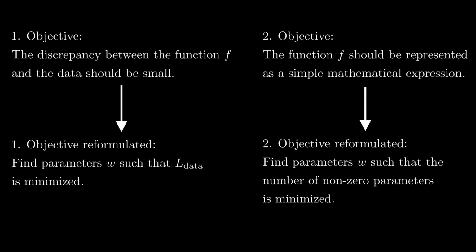This means that we can reformulate our second objective. We want to find parameters w such that the counting function lcount is minimized. Finally, we have formulated both our objectives in a mathematically sound language. We could now compute the parameters w in a way that both the loss function ldata and the counting function lcount are minimized simultaneously. But unfortunately, there is a catch.